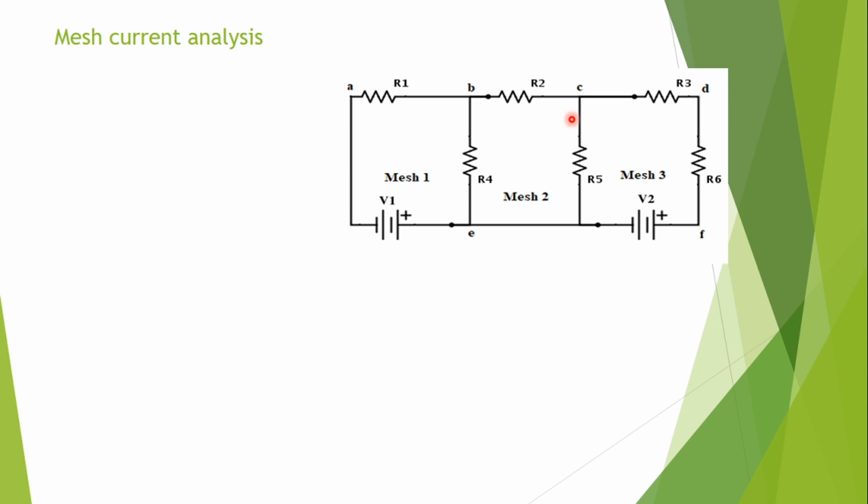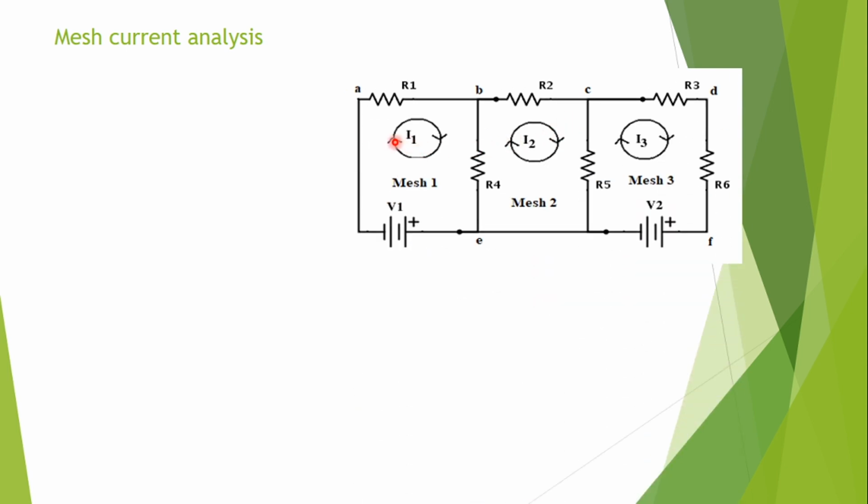Now what is the next? Assume mesh current. So for each mesh I need to assume a mesh current. Assuming mesh current I1 with the direction of flow clockwise, that means this mesh current in mesh 1 flows in such a way that A to B, B to E, E to A. So this is the mesh current which I assume for mesh 1. Similarly, assume mesh current I2 for mesh 2 as well as I3 for mesh 3. So all the meshes are assigned mesh currents.